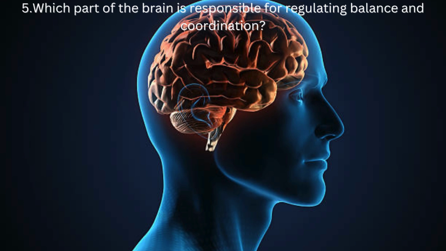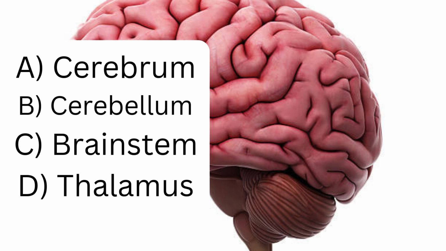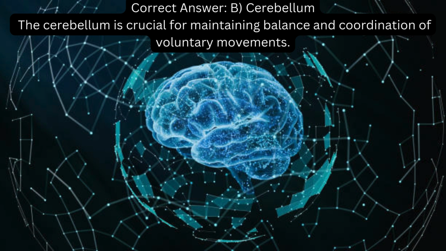5. Which part of the brain is responsible for regulating balance and coordination? A. Cerebrum. B. Cerebellum. C. Brainstem. D. Thalamus. Correct answer: B. Cerebellum. The cerebellum is crucial for maintaining balance and coordination of voluntary movements.